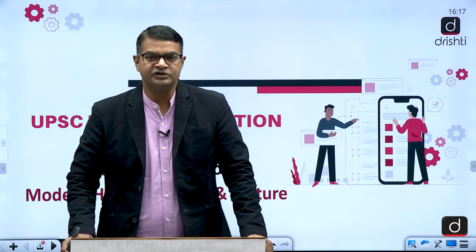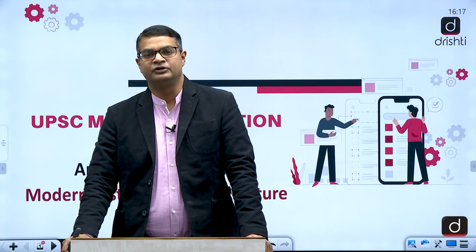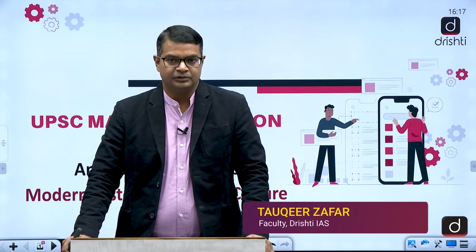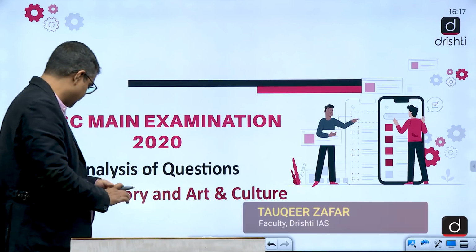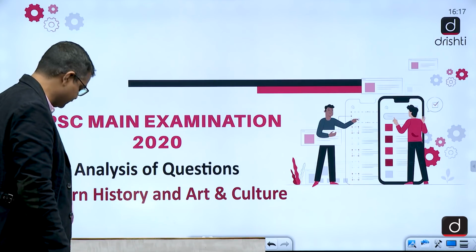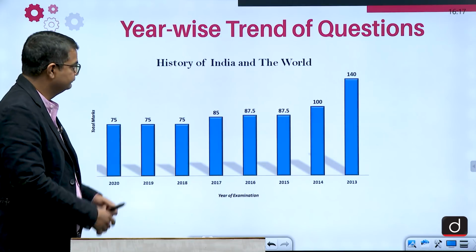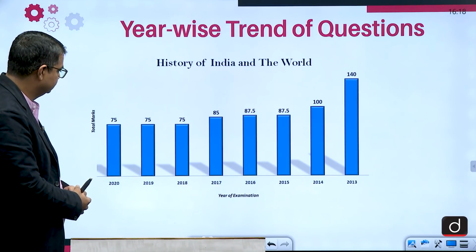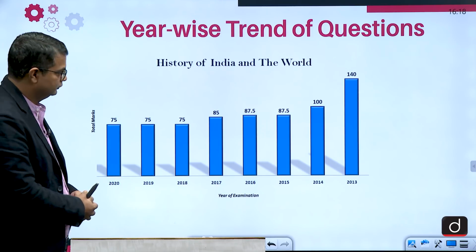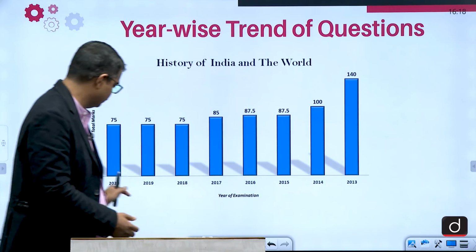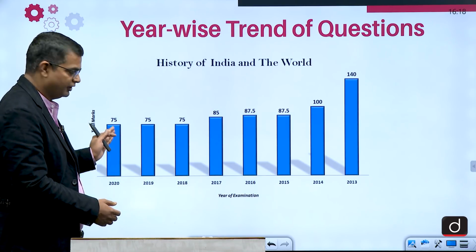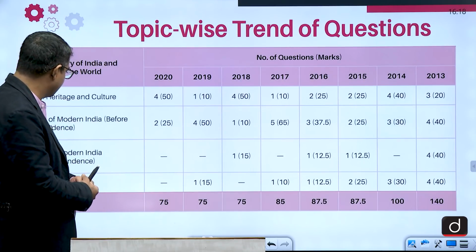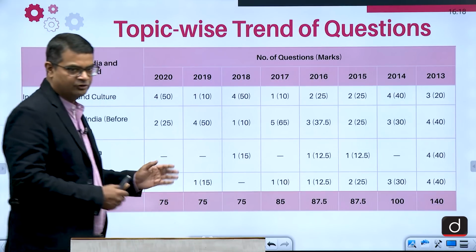Everybody, my name is Tawqir Zafar and today I am going to discuss with you the questions of the mains exam of 2020. Let us take a look at the divisor of the questions asked in 2020. So just take a look at the chart. Total number of marks in 2013 to 2020, 75 marks. This is the chart. This time they did not ask any question from world history.